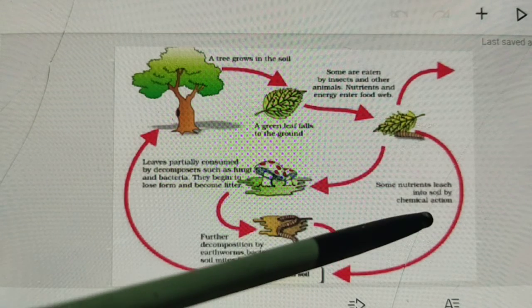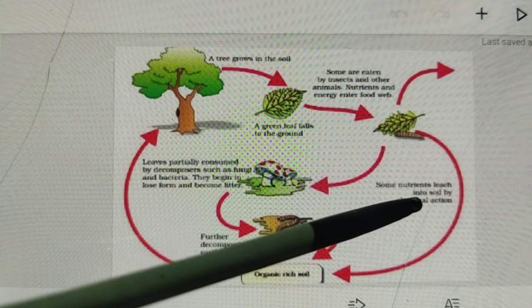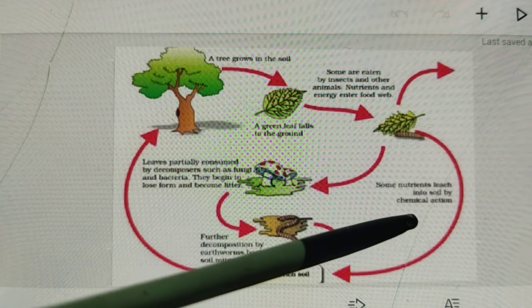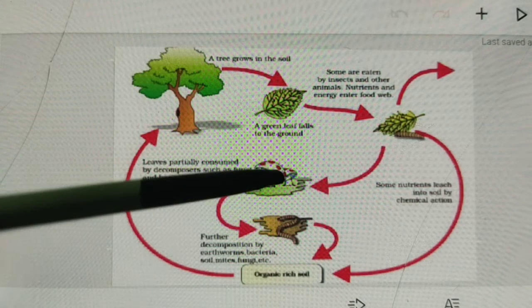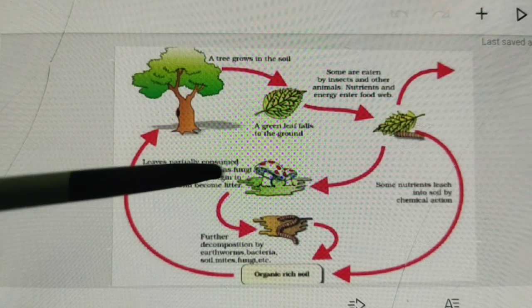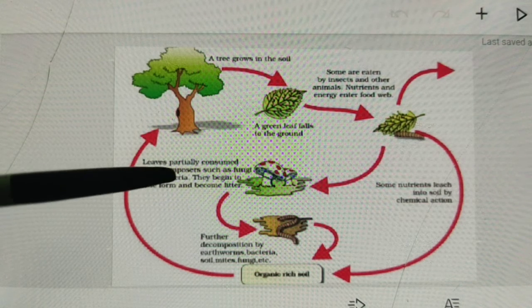Next, from this point, some nutrients leach into the soil by chemical action, and the leaves are partially consumed by decomposers such as fungi and bacteria.